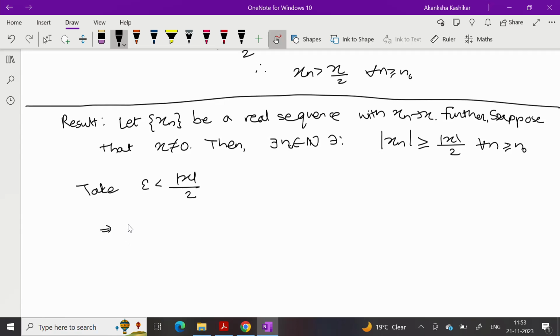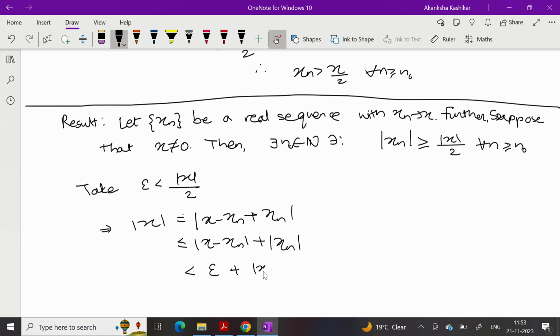So this implies mod x, I can write mod x as mod of x minus xn plus xn. This is less than or equal to mod of x minus xn plus mod xn. And given epsilon greater than 0, because xn is converging to x, I can make this smaller than epsilon and this stays as mod xn.